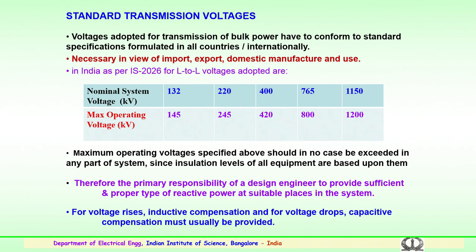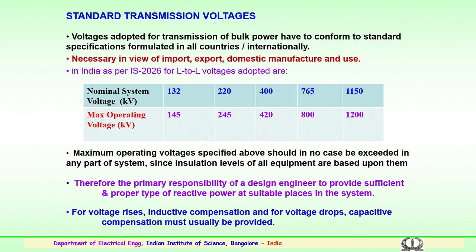For a nominal system voltage of 132 kV, the maximum operating voltage will be 145 kV. The insulation level will be designed for 145 kV for the components operated at that voltage.